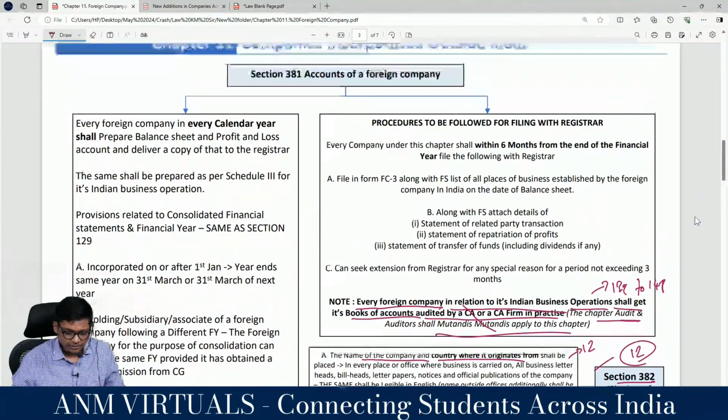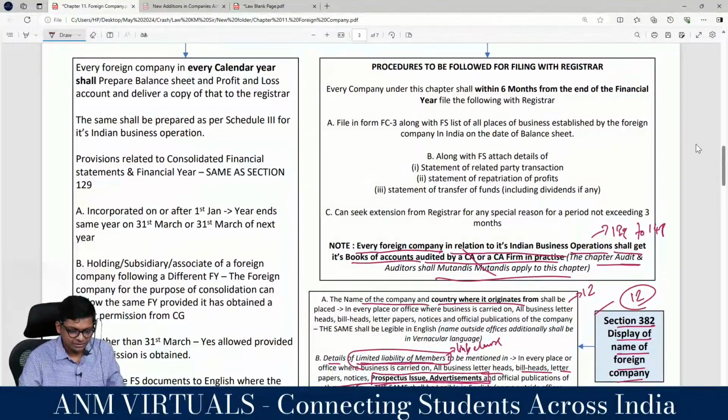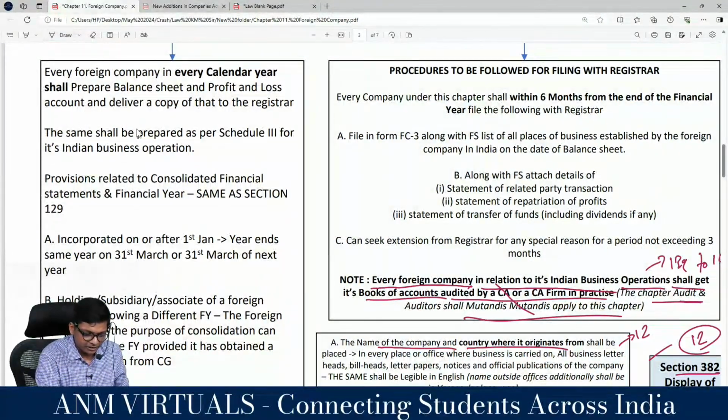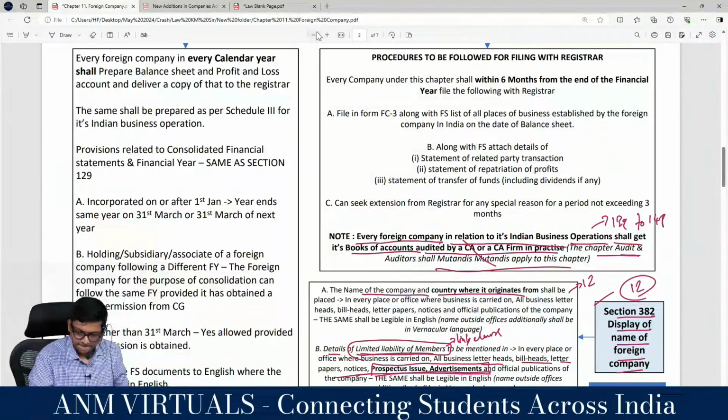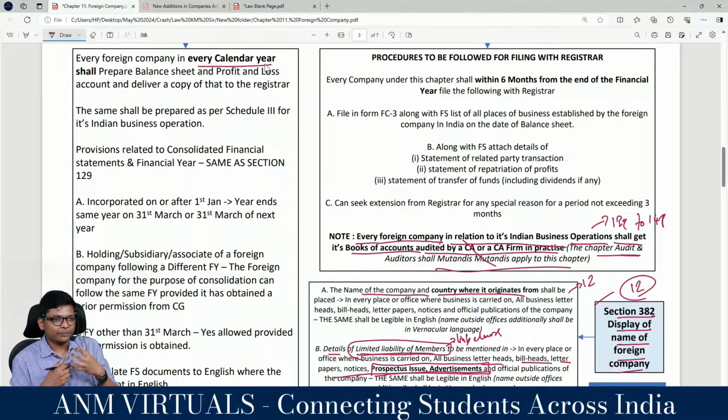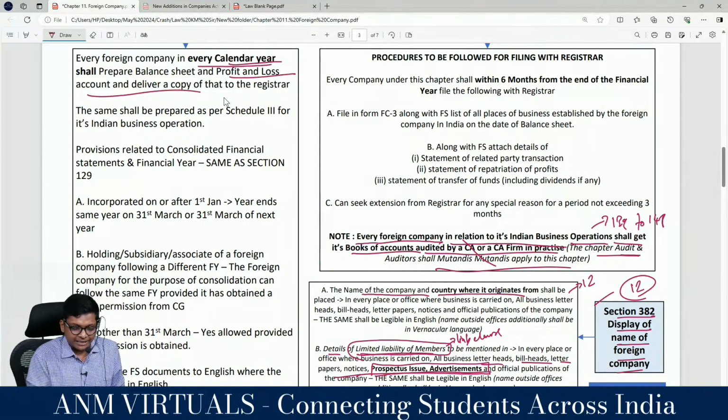Okay. Now next, this only is 381 what I just discussed. I will just quickly finish these points once. First, every calendar year that foreign company, for ease of understanding, think of Apple's branch in India, Apple's branch in Geo Mall. Every calendar year, not financial year. Look at the law difference, guys. Every calendar year should prepare P&L and balance sheet and deliver to the registrar.